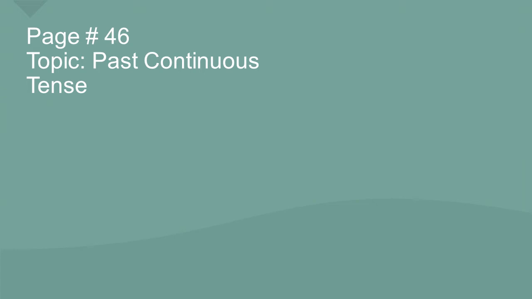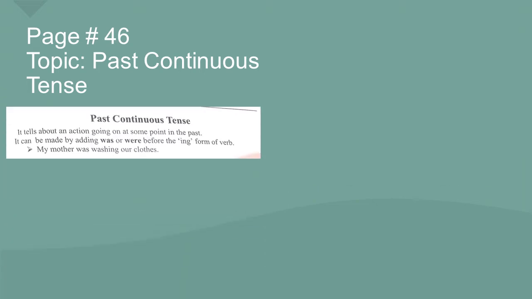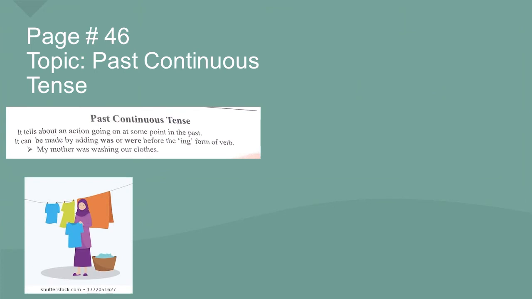Page number 46. Our topic is past continuous tense. What is past continuous tense? It tells about an action going on at some point in the past. It can be made by adding was or were before the ing form of the verb. My mother was washing our clothes.